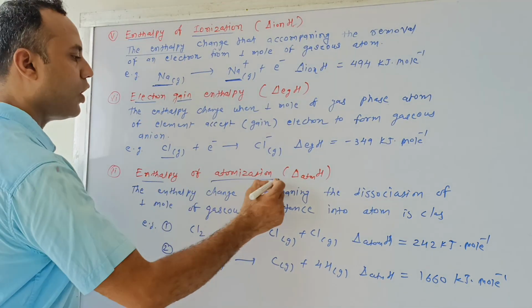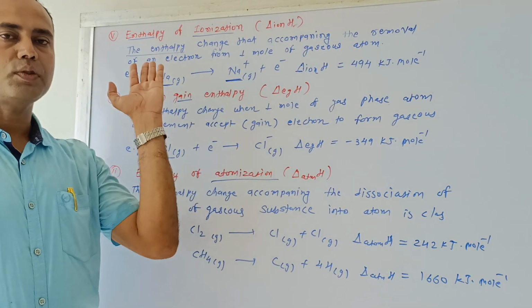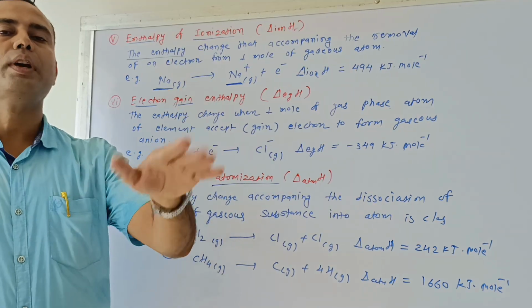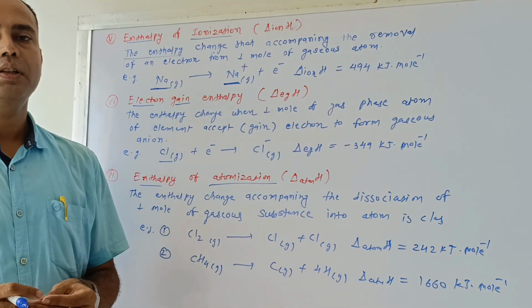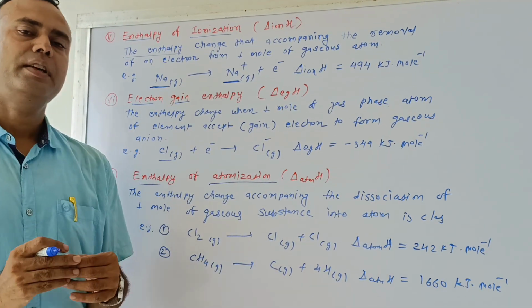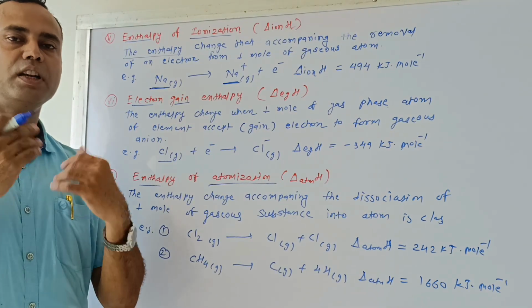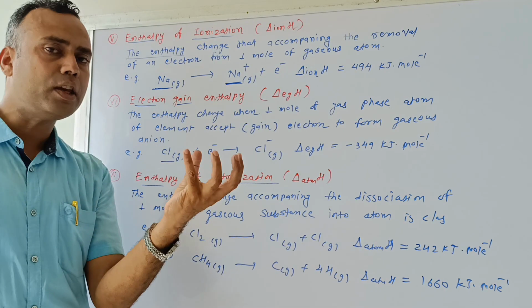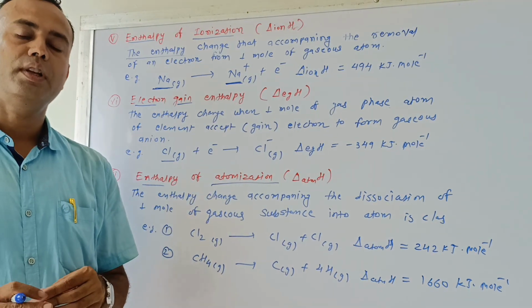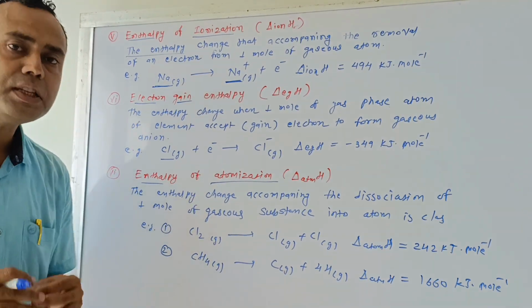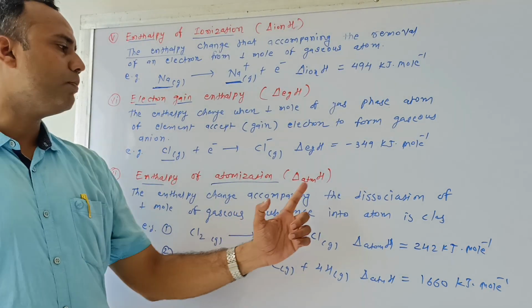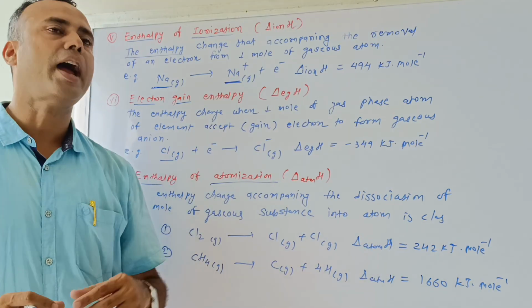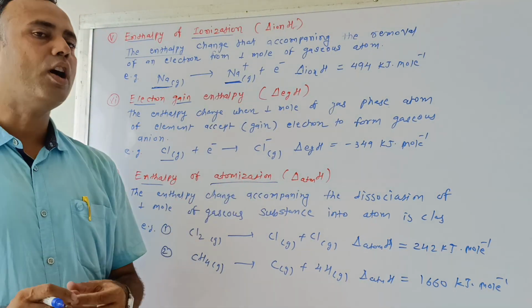After that, enthalpy of atomization. We have seen ionization means a gaseous atom is converted into a cation by losing an electron. Electron gain enthalpy means a gaseous atom accepts an electron and is converted into an anion. Now atomization means a molecule is converted into atoms. That also happens with an enthalpy change. The enthalpy change accompanying the dissociation of one mole of gaseous substance into its atoms is called enthalpy of atomization.